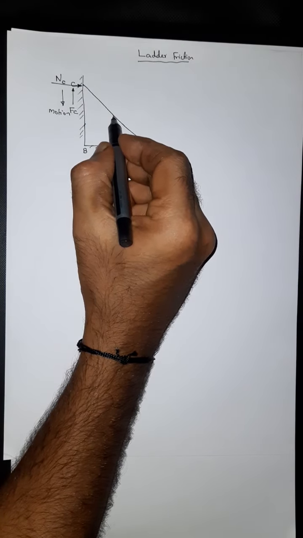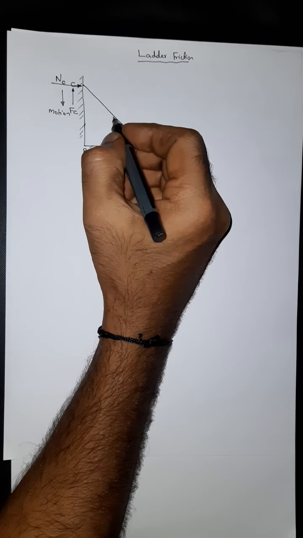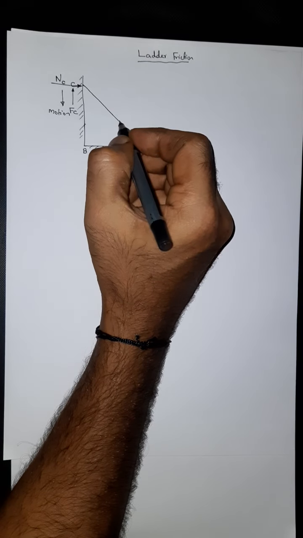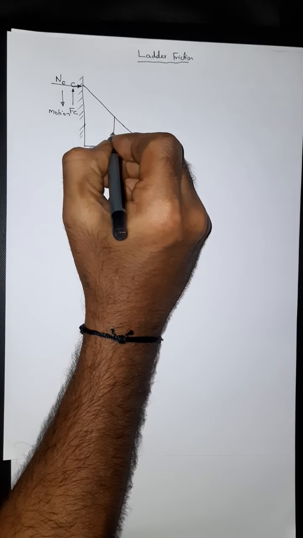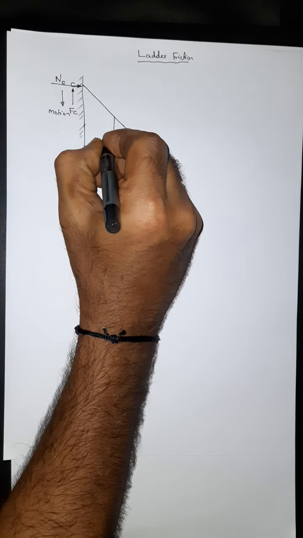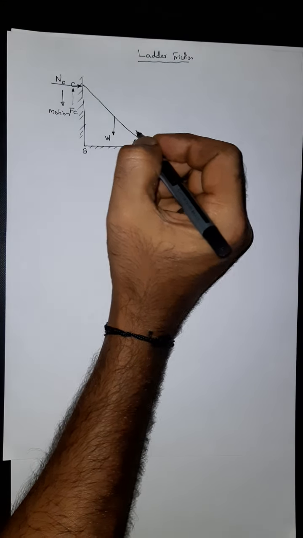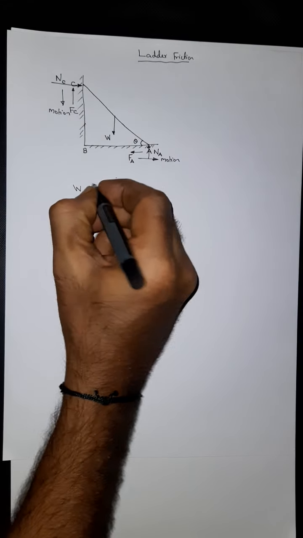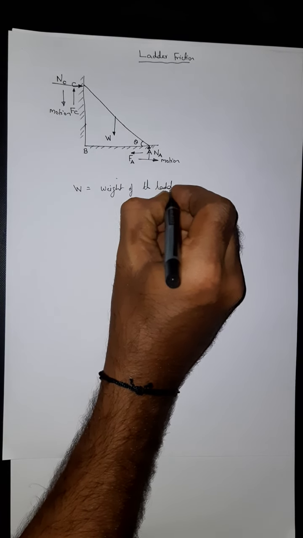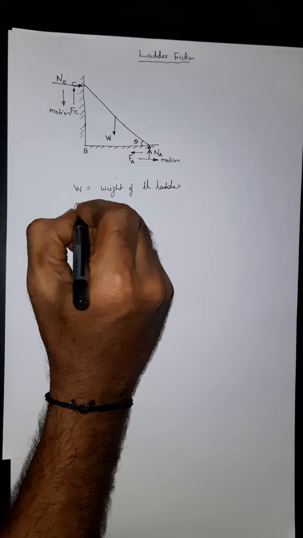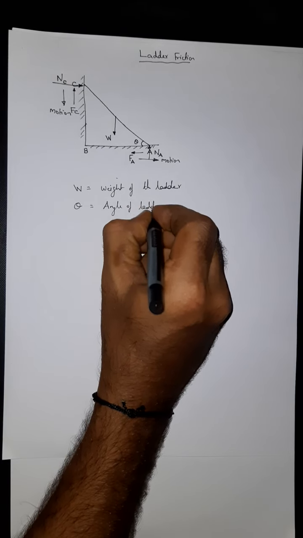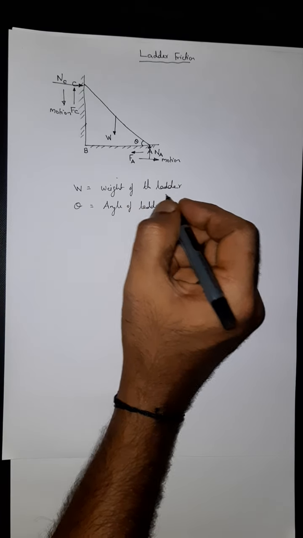This ladder must be having its own weight, right? How does it act? Usually, the weight of the object acts vertically downwards from the center of the object. Here the object is ladder, so at the center of the ladder it will act. W. So W is nothing but weight of the ladder. And theta is nothing but the angle of ladder with respect to the horizontal.